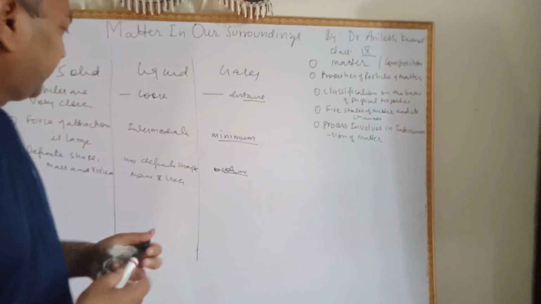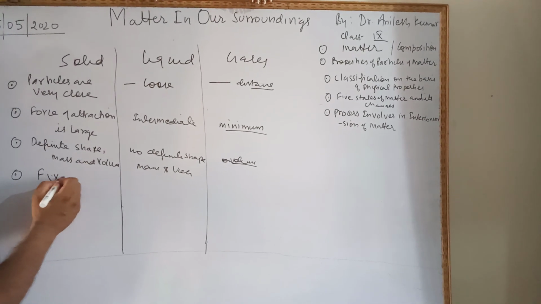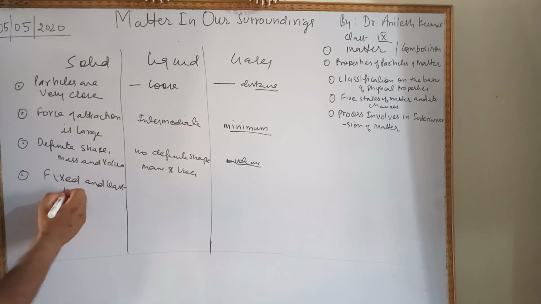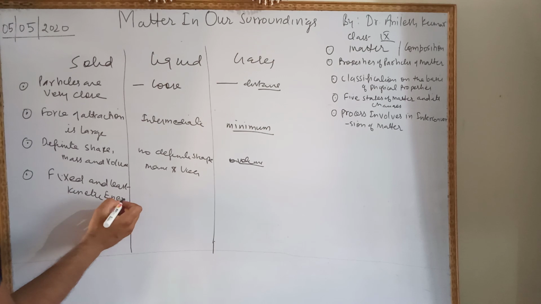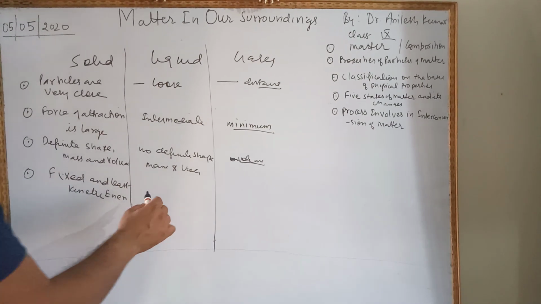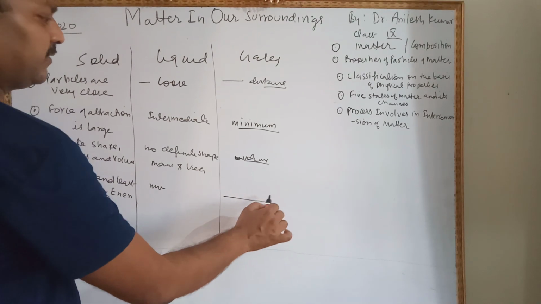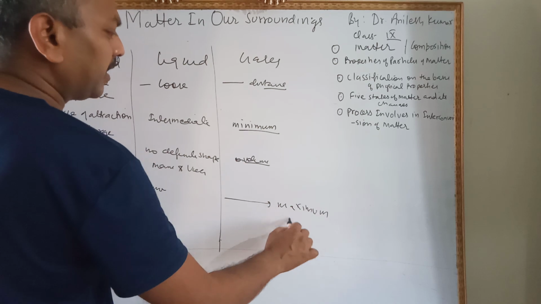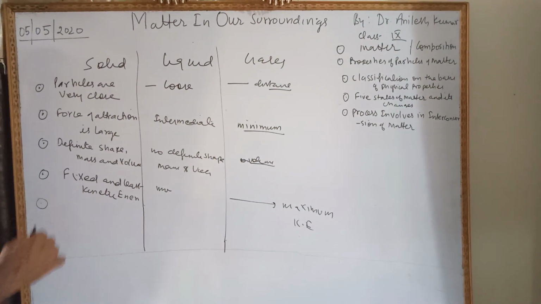Here in liquid, kinetic energy increases, and in gas, kinetic energy is maximum.